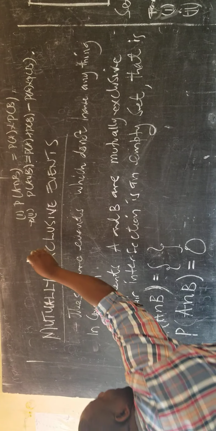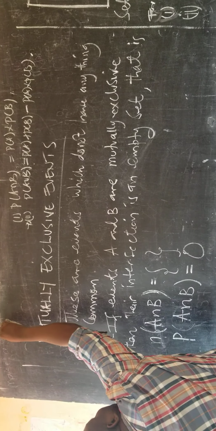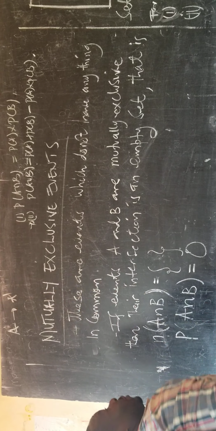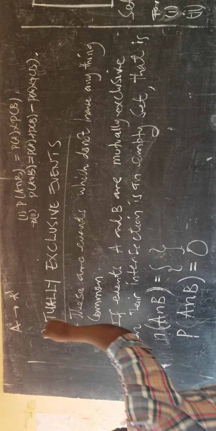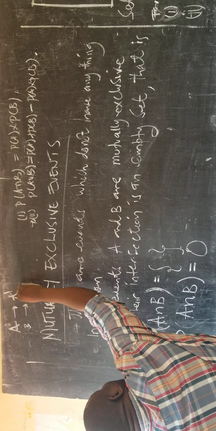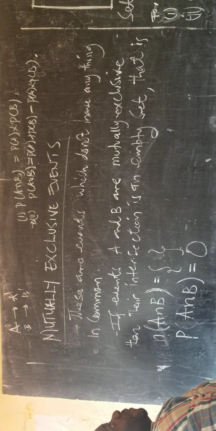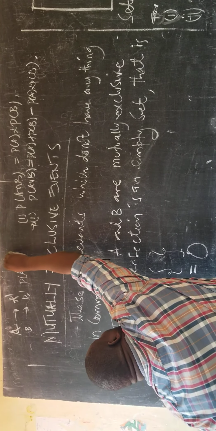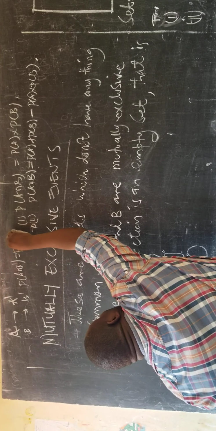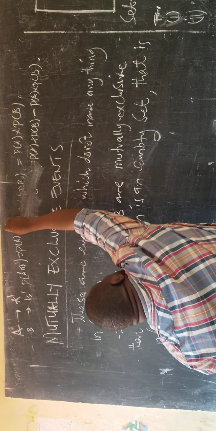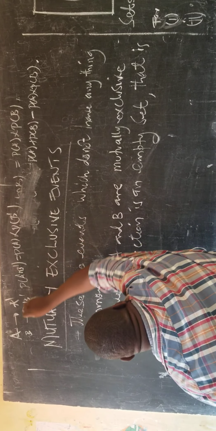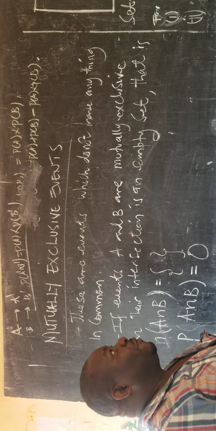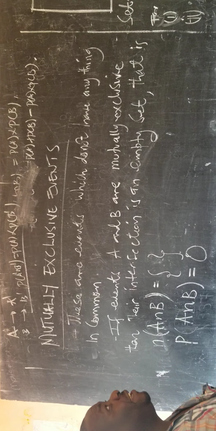And still on independent events, we noted that if A is an independent event, then its complement is also independent. Also, if event B is independent, its complement is independent. And we made a statement that the probability of A complement intersection B complement is the same as the probability of A complement times the probability of B complement. That if the events are independent, even their complements are independent. That's what we discussed about independent events.